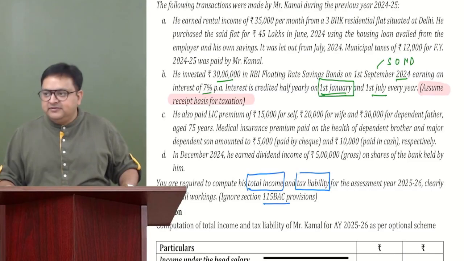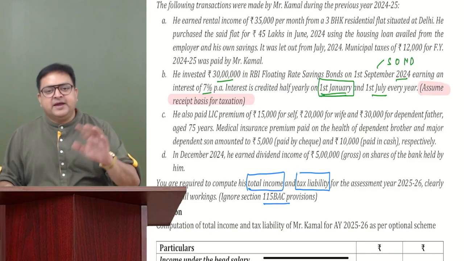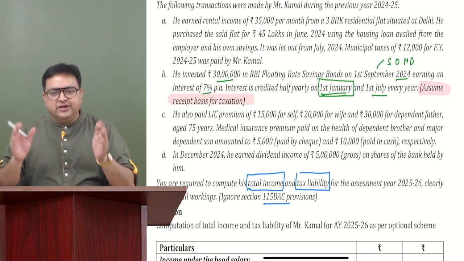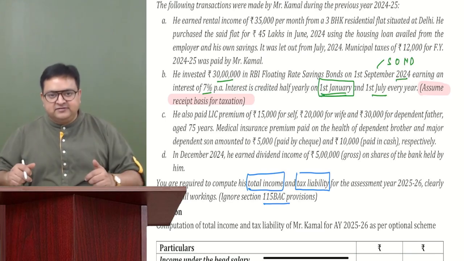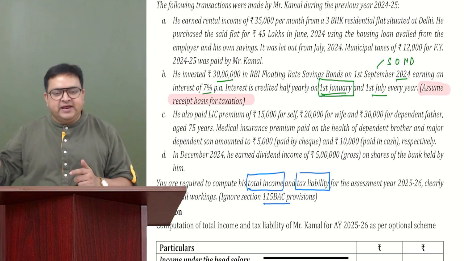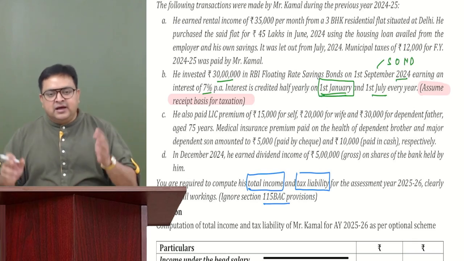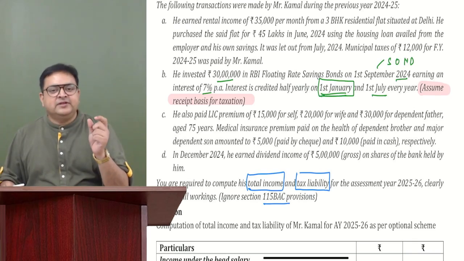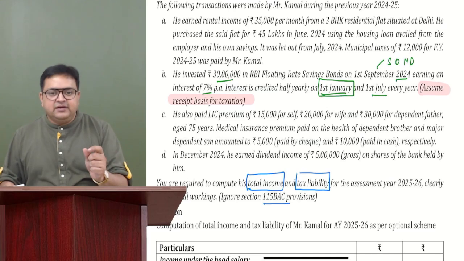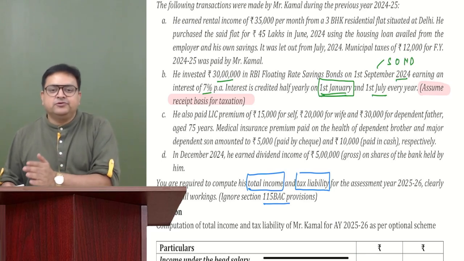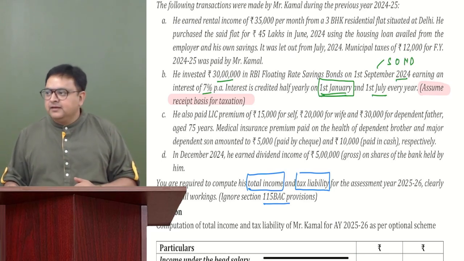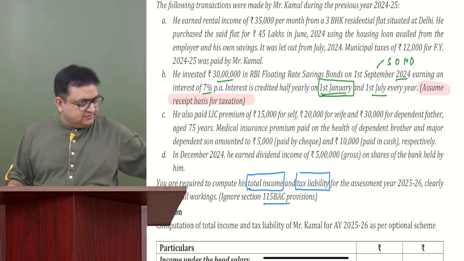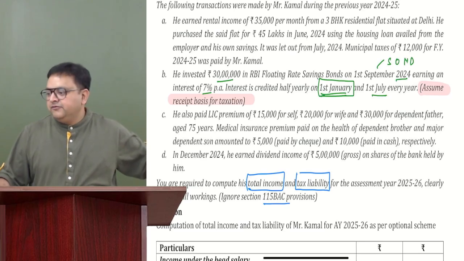So it will be on a receipt basis. Whenever we receive, we make it income. Whatever is received during the year, January 25, is this year. July 25 would be next year, so I'm not concerned with July. I'm concerned with what is received on 1st January, not 31st January. It means till December we have received the interest. September till December makes 4 months. I believe everybody is clear with this. Very good.